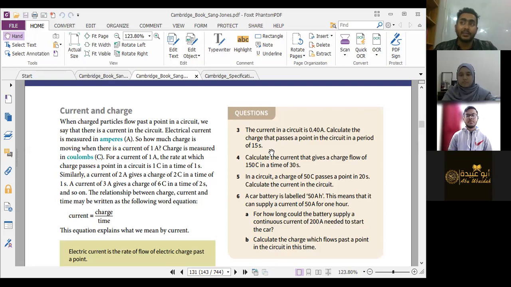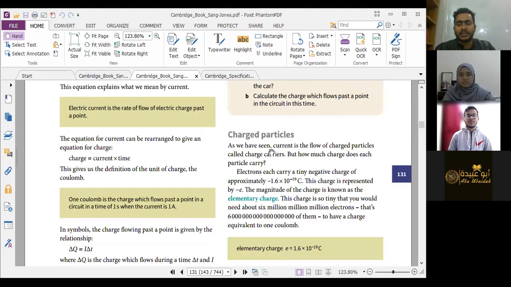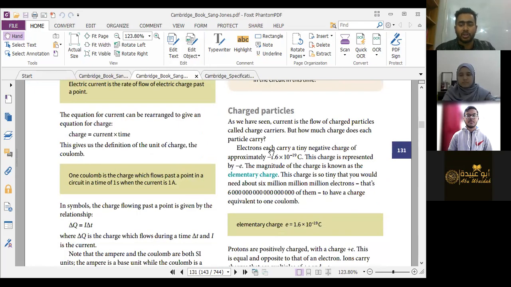And 1 coulomb equals 6 million, তাহলে এত coulomb equals কতটুকু, আমরা just multiply করলে যে অ্যানসারটা পাবো, that should be the answer, right? So এখানে difficult কিছু নেই, complex কিছু নেই, all level stuffs, so that's why I'm not discussing much. It is actually all level stuffs, okay?